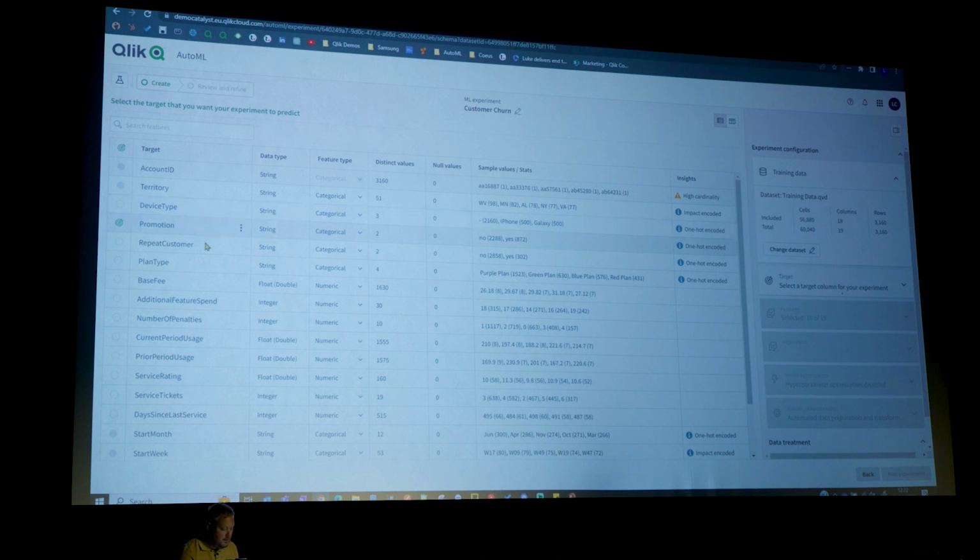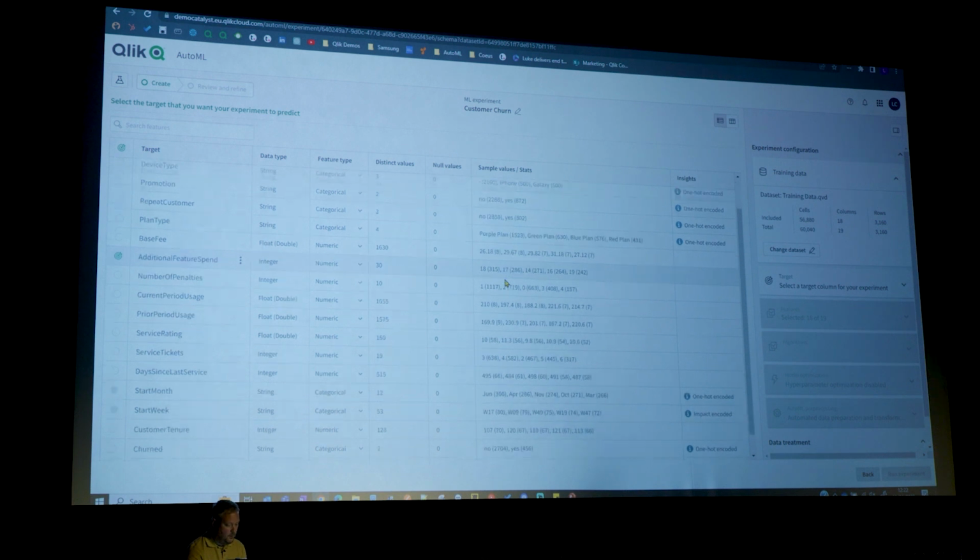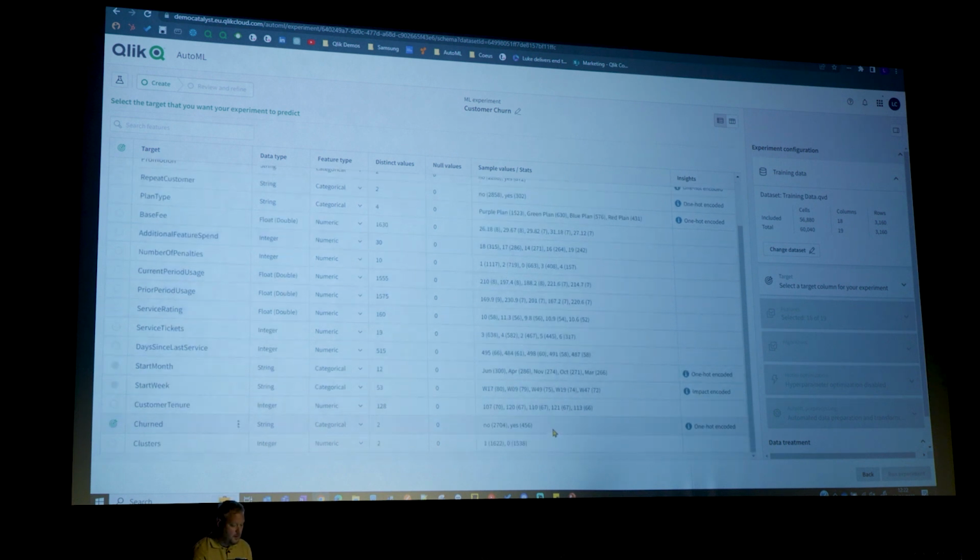So as we can see here, we can see our 4 plan types or 4 mobile plans, purple, green, red and blue. And if we scroll down at the very bottom, we can also see from that historic data the number of customers that actually churned. 456 churned, 2,704 stayed with us.